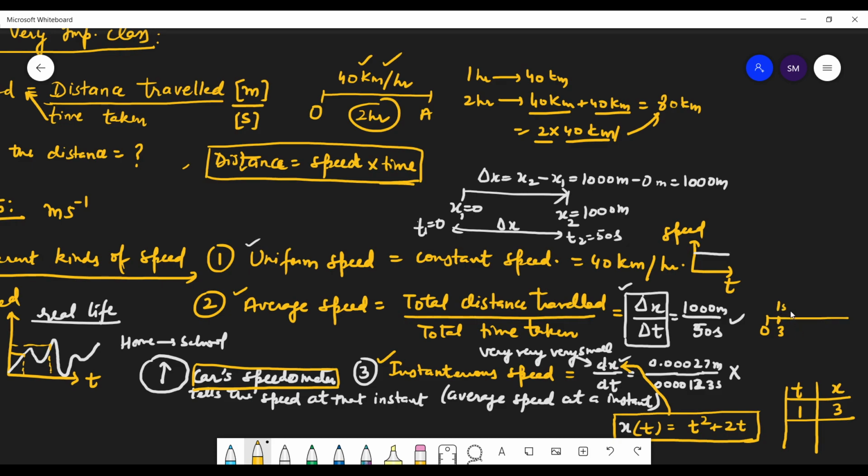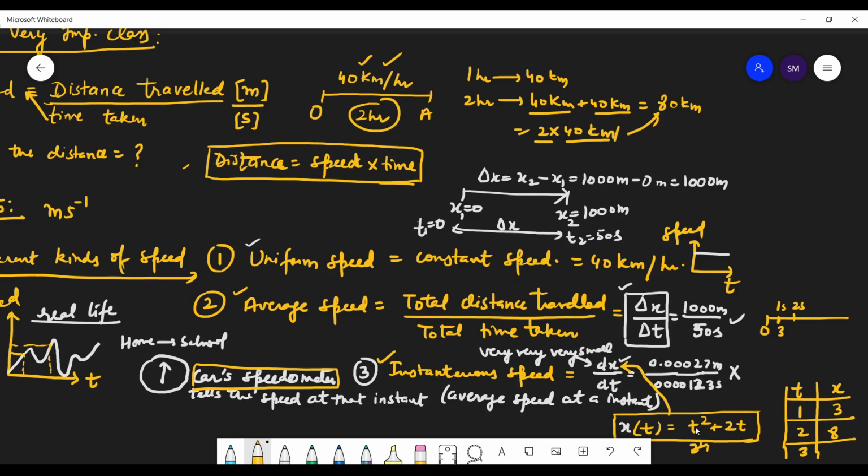Now when time is 2 seconds, where were you? 8. Good, 2 square plus 2 into 2, that's 8. Now what is it when time is 3? 15.